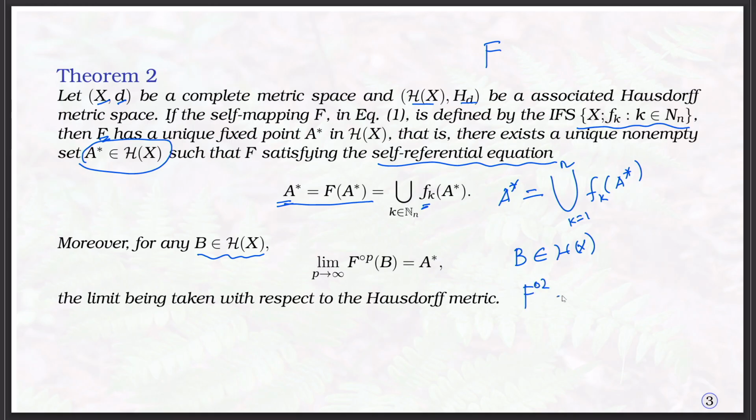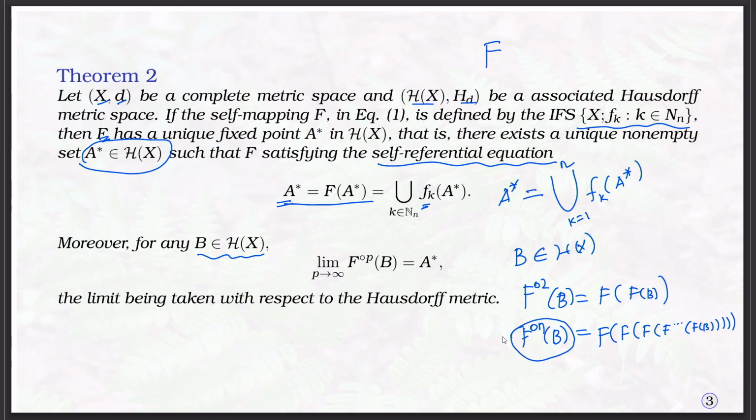F composition 2 means find the image of B under F, and again find the image of F of B under the mapping F. In general, F n of B stands for F applied n times to B, that means the nth composition on B.